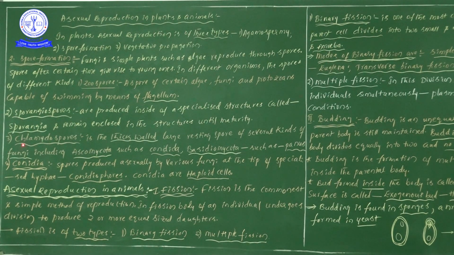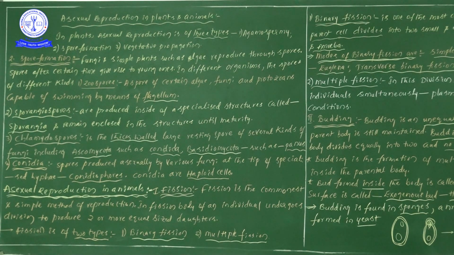Right. Next one, the third one, chlamydospores. So in chlamydospores, what information can we save? From the chlamydospores point of view, they are thick-walled. Chlamydospores are thick-walled, large resting spores of several kinds of fungi, including Ascomycota, for example Candida, and Basidiomycota, for example Panus. So one more time, chlamydospores are thick-walled large resting spores. What is the meaning?